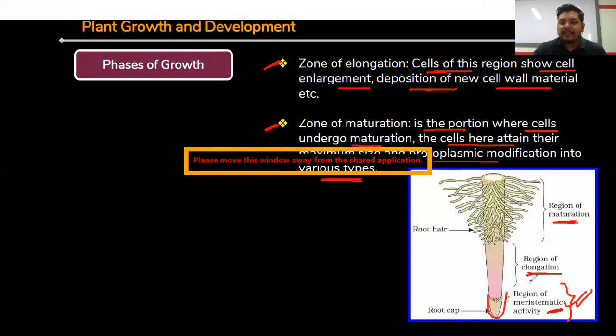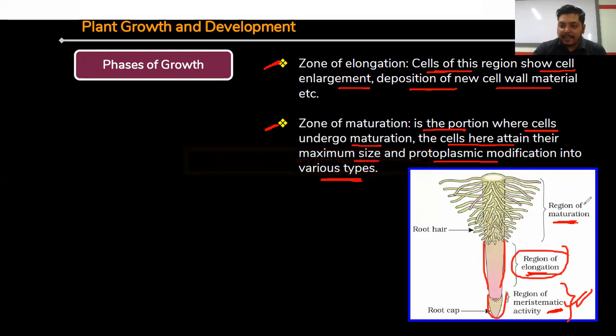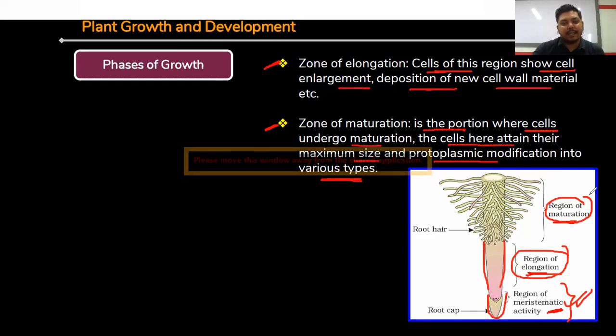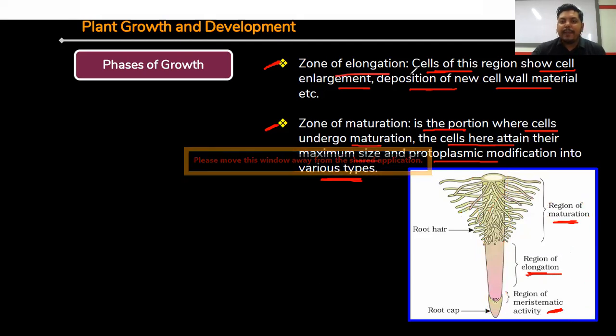Above the meristematic cells, the elongation cells or elongated cell phase are present. Here, cells are increasing their length, enlarging in size. Then at the last, the region of maturation. Here the cells stop dividing, but they go on to mature. The roots here are developed, and cell division is stopped. That's all. This is all about the three phases of plant cell growth: the meristematic phase, the elongation phase, as well as the maturation phase. Clear?